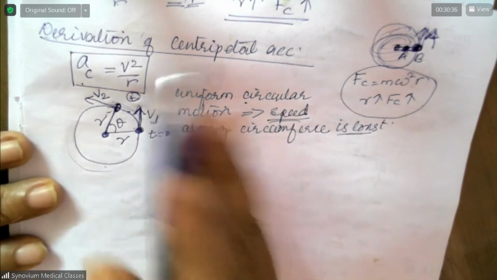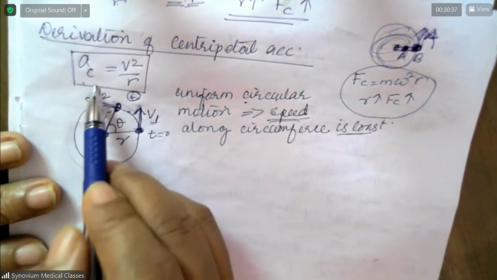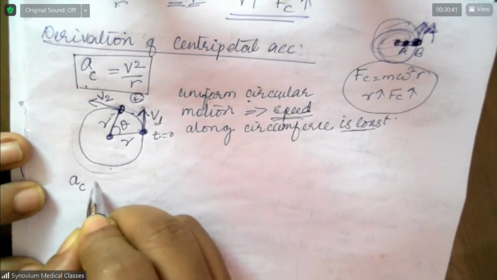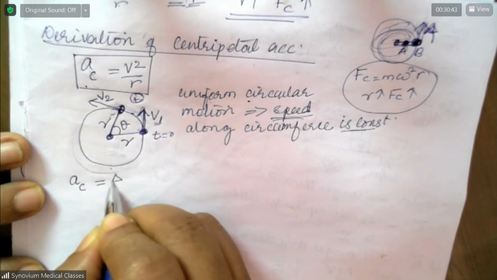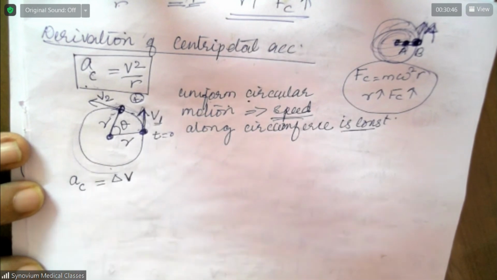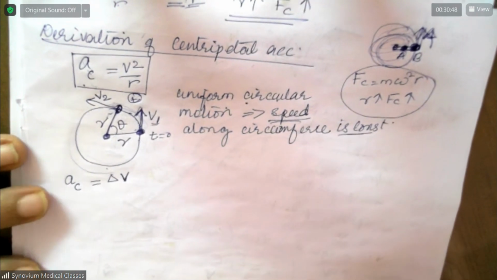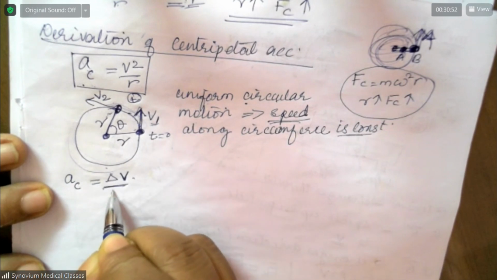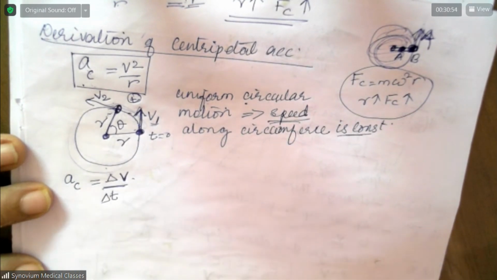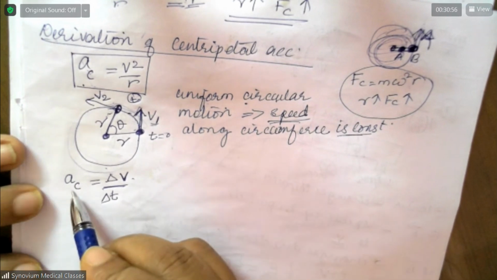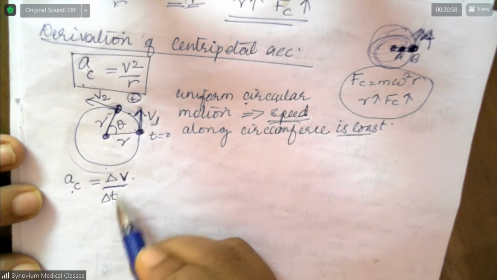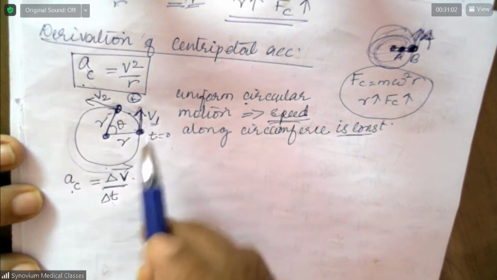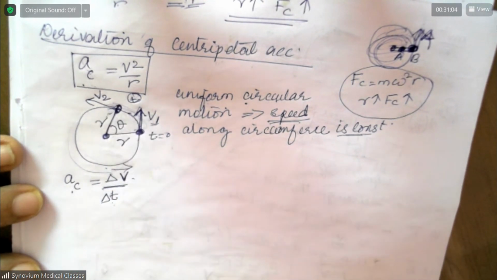Okay. Now what we have to find? Acceleration. What is the basic formula for acceleration? Acceleration is equal to change in velocity, delta v, divided by time, or say change in time. So this change in velocity is a vector quantity because velocity is a vector quantity.